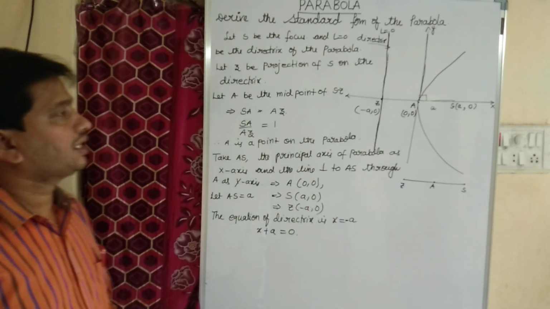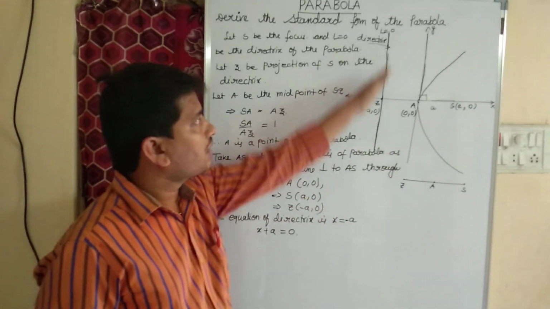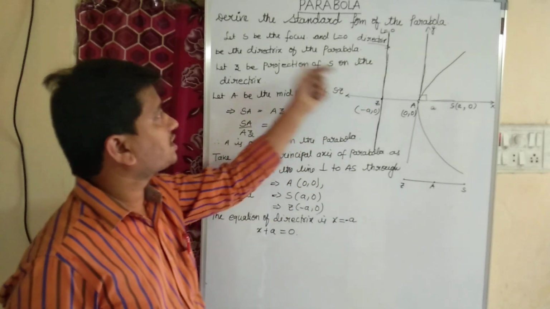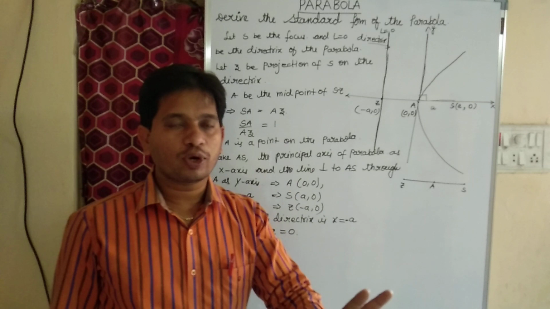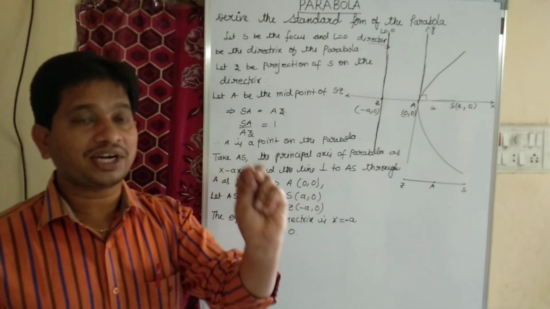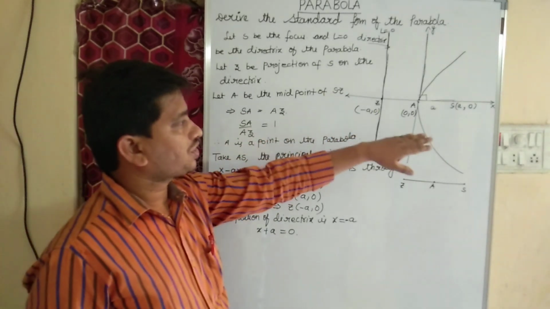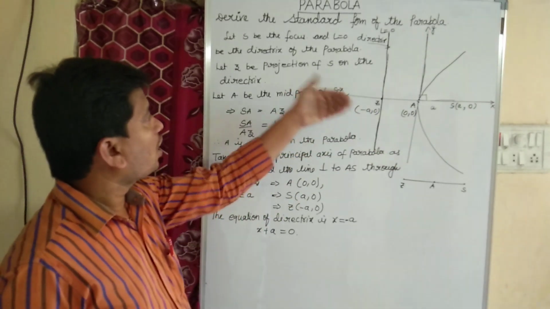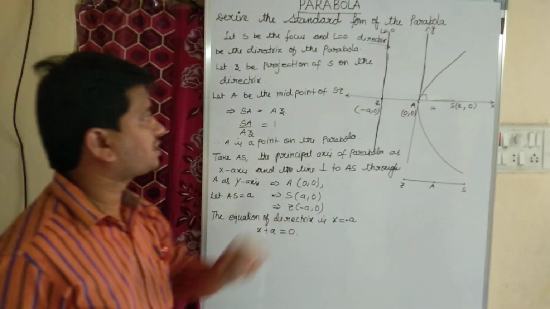So once again I am explaining what S is. First point, S is the focus, and the second point, L equal to 0 is the directrix of the parabola. Coming to the third point, Z is the projection of S on the directrix.